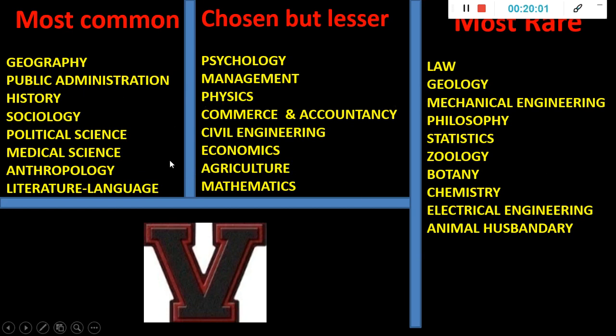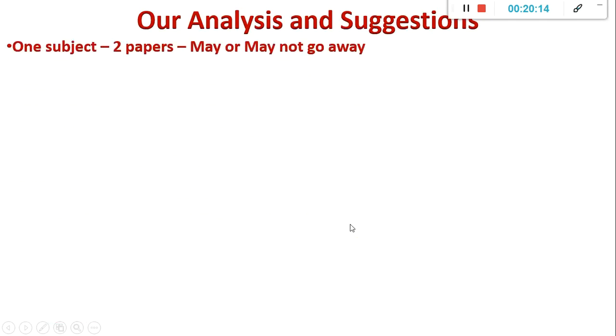Finally, you will have a list of maximum 5 subjects. Okay, more than 5 you won't have, if you genuinely strike it off. If you simply get confused, nothing will happen. So out of those 5, that is from where you have to now select one. That one selection, now we'll again see how to do. Okay, so our analysis and suggestion.